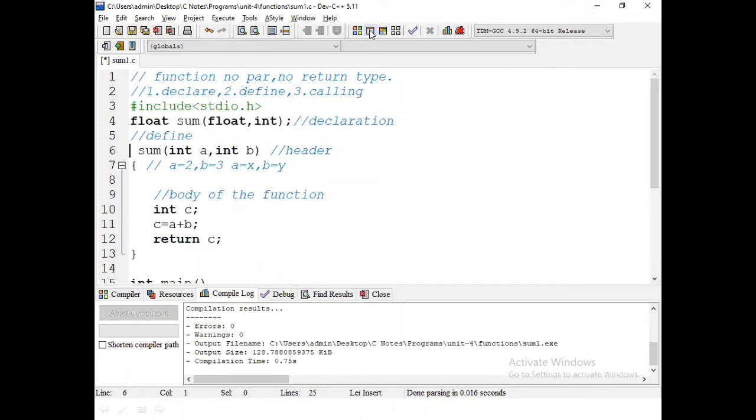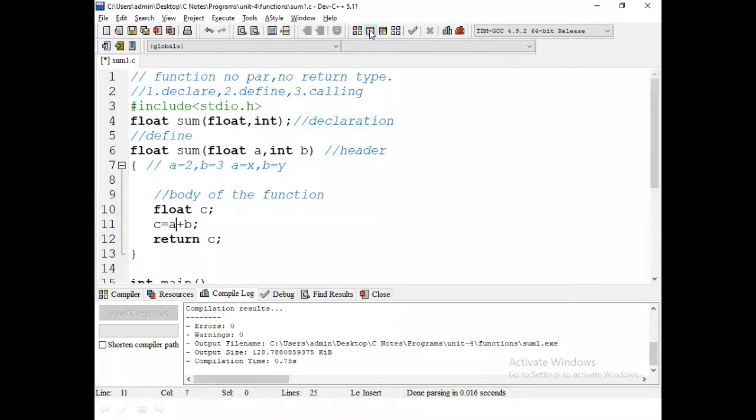Next, return. As per the declaration only, you have to follow in the definition as well as the calling also. Float. What is the first parameter? First parameter is float. Next parameter is integer. We can change it, but we have to follow the declaration. Next, here, what is the output type? Output type must be float type.